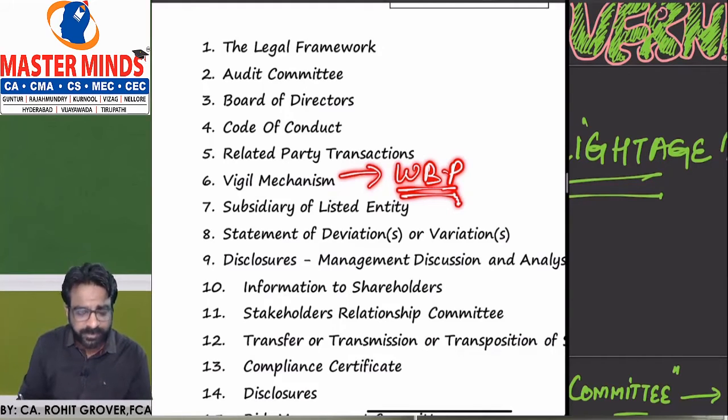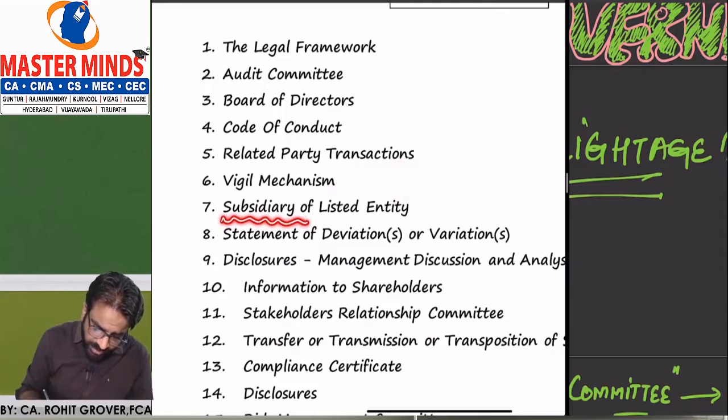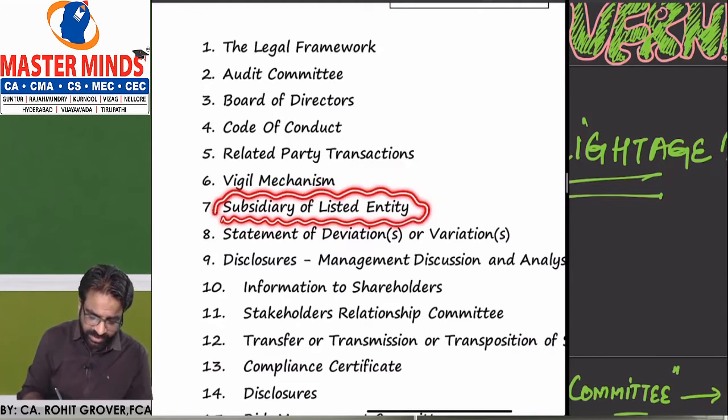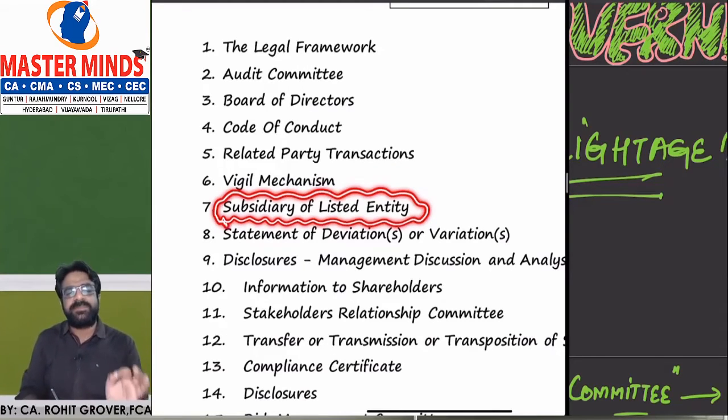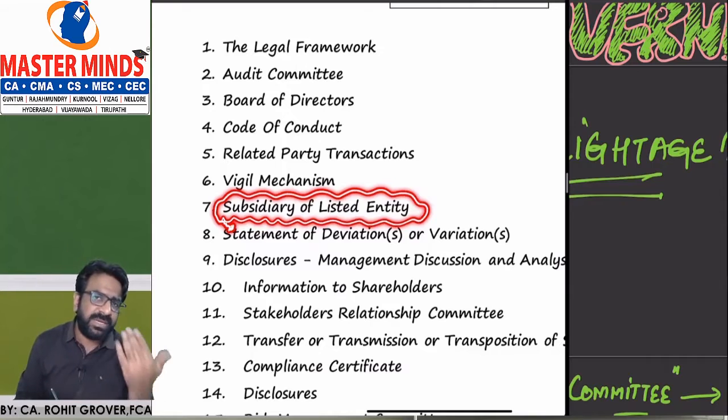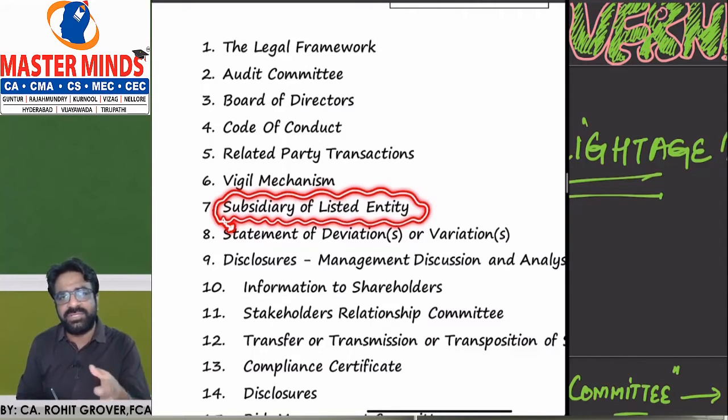Then we'll have a discussion on subsidiary of a listed entity. We have a discussion on what? Subsidiary of a listed company. We'll understand here that as a subsidiary of a listed company, what are the requirements of the holding parent company, and whether this subsidiary is a material subsidiary or immaterial subsidiary. If it is a material unlisted subsidiary, what are the regulations? And if it is an immaterial subsidiary, what are the regulations?